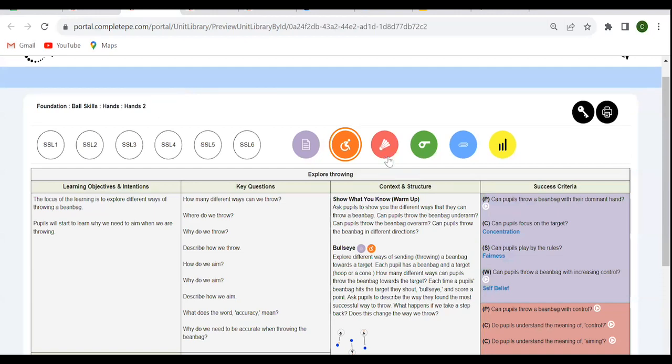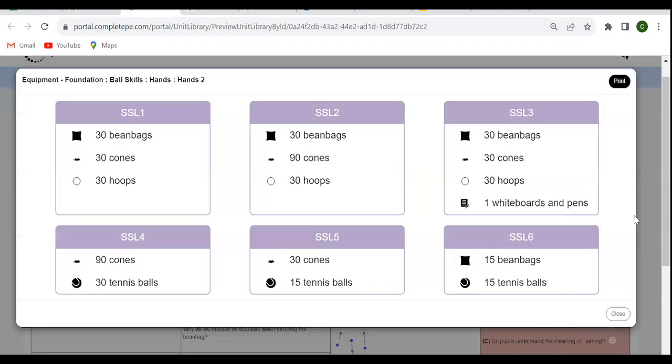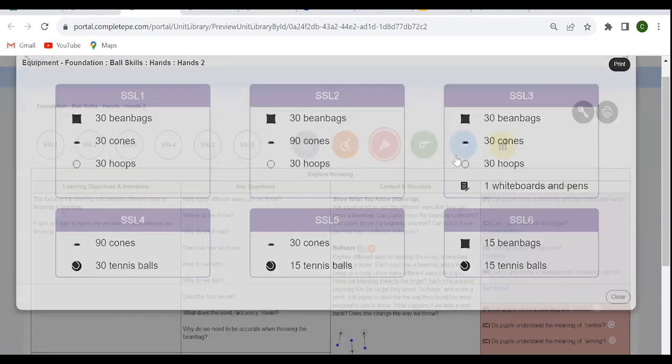The next tab, our Shuttlecock one, is of the equipment. So when I click here, I'm going to be presented with a list of the equipment that you need, assuming that there's 30 children in the class. Then just adapt it accordingly if you have more or less pupils.